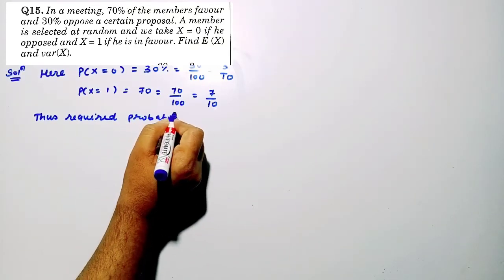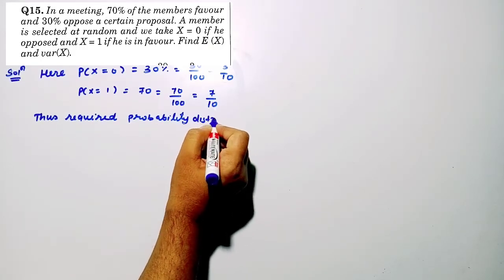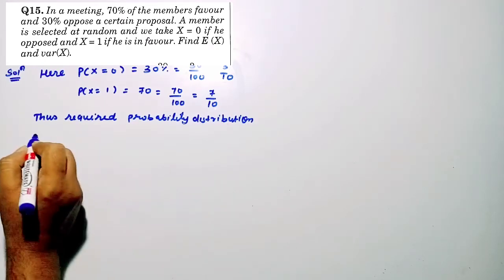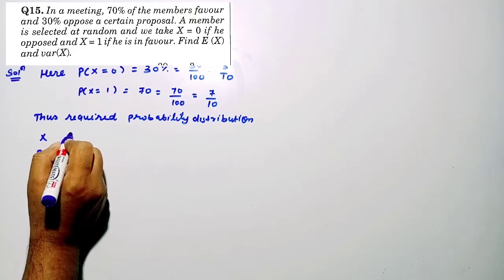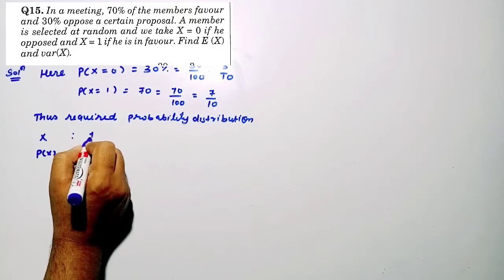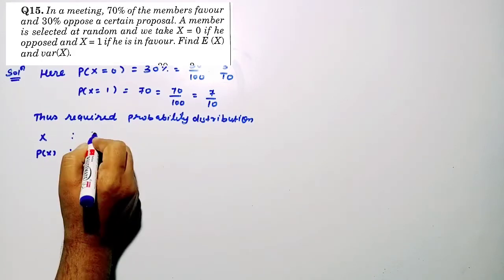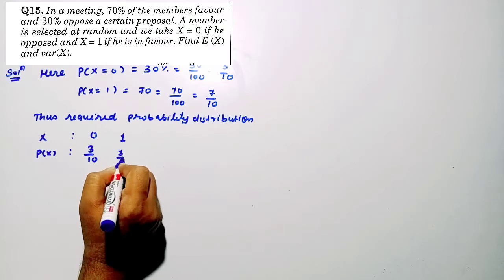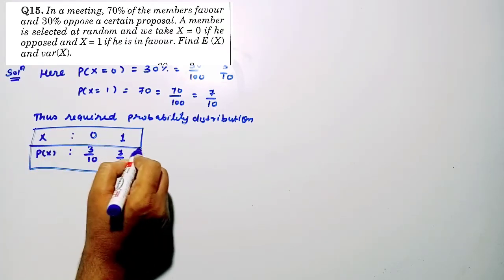For xi and pxi, the required probability distribution here is x and p of x. For x is 0, p of x is 3 by 10, and for x is equal to 1, p of x is equal to 7 by 10.